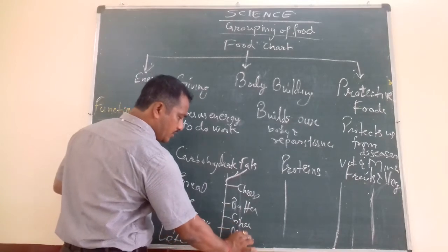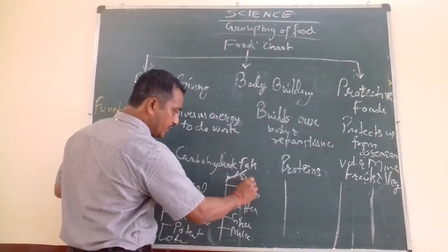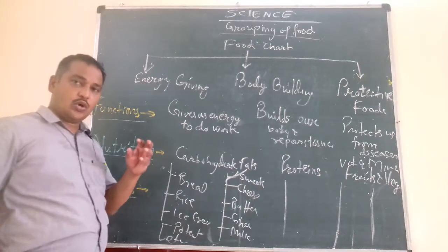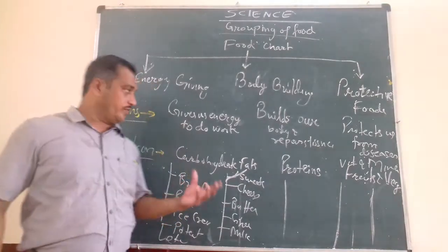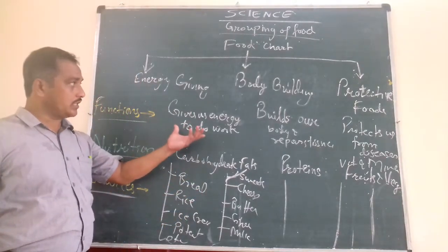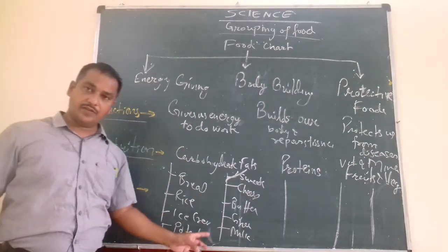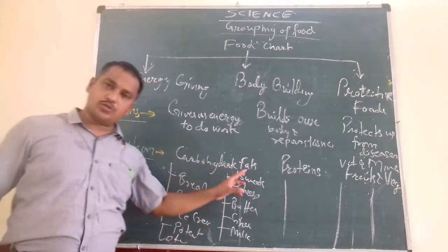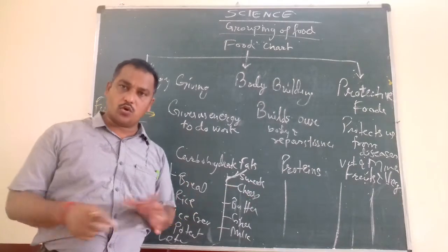Okay, milk, sweet or sweets. So these contain oils and fats, which give us energy. So these are called energy giving foods. Now, we should avoid taking too much fat because it may cause obesity.